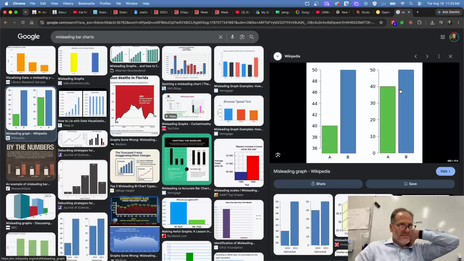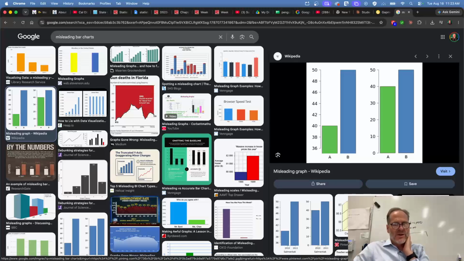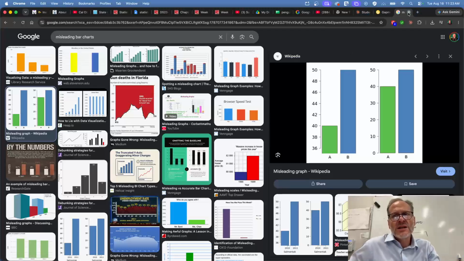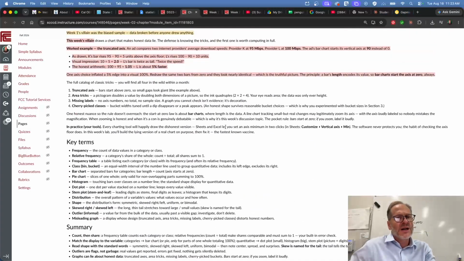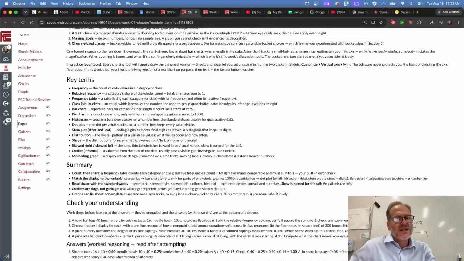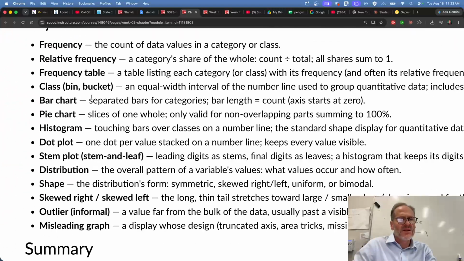Do you get it? Green is at 40 here, green's at 40 here, blue's at 50 here, blue's at 50 there. Same data, but this is just cut off. So it's not showing you the rest of the A's and B going all the way down to 0. And when you see that, right, it doesn't look like the difference is as big here as it does here. So that's a misleading chart. So you have to be careful and watch out for misleading charts. And that's the last thing that you learned this week.